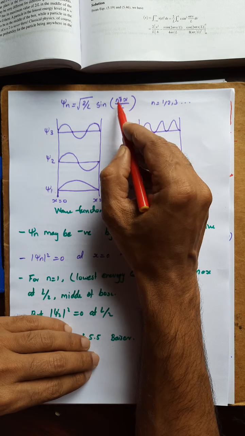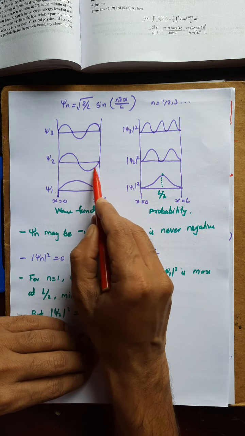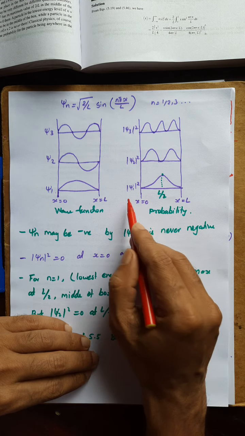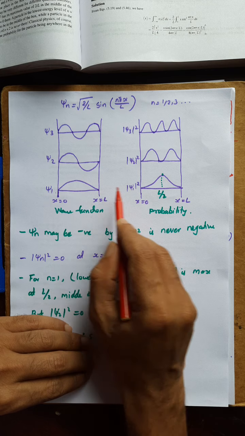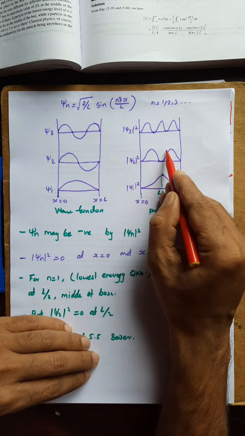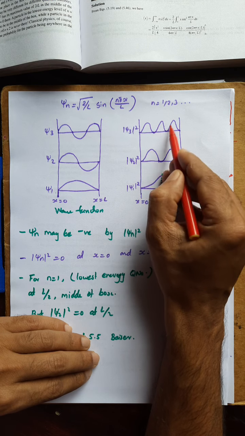Now if n equal to 2, it varies like this, and n equal to 3. Now the probability, mod psi square, the square of this: we will get mod psi 1 square like this, mod psi 2 square like this, with 2 peaks, and mod psi 3 square, we will get 3 peaks.